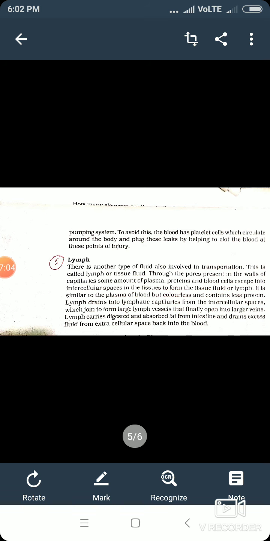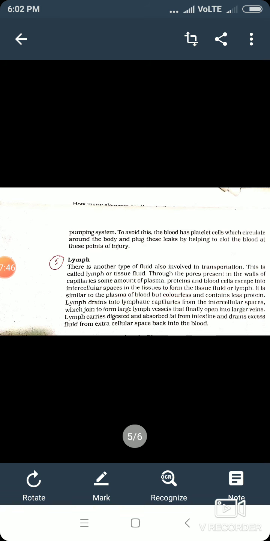Through the pores present in the walls of the capillary. As you have seen in the previous diagram of blood vessels, the artery, veins and capillaries, the wall of the capillary is very thin. So with pressure, when the blood flows, some useful substances seep out of the wall of the capillaries. Some amount of plasma, protein and blood cells escape into the intercellular space in the tissue to form tissue fluid. Therefore, lymph is also known as tissue fluid.